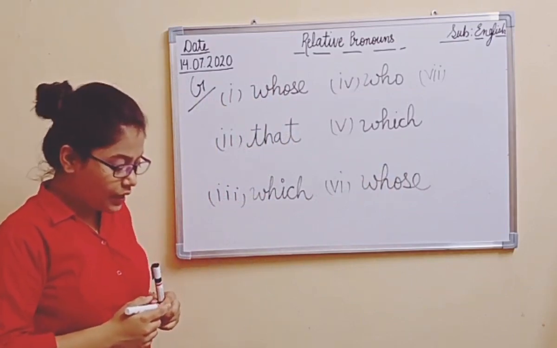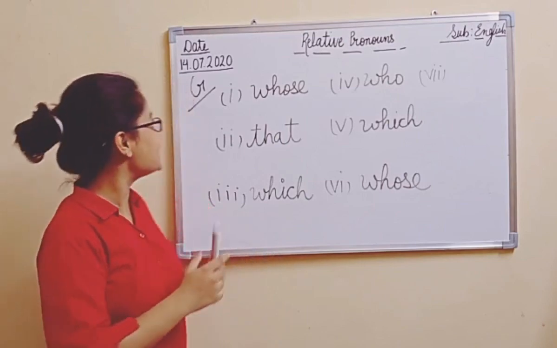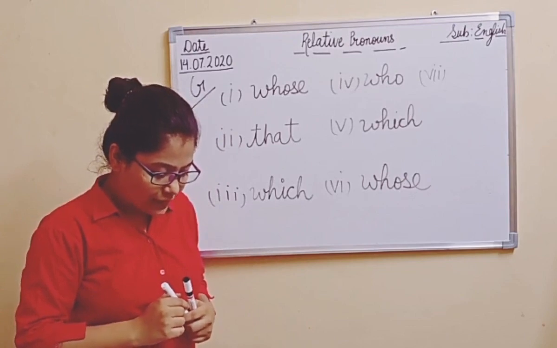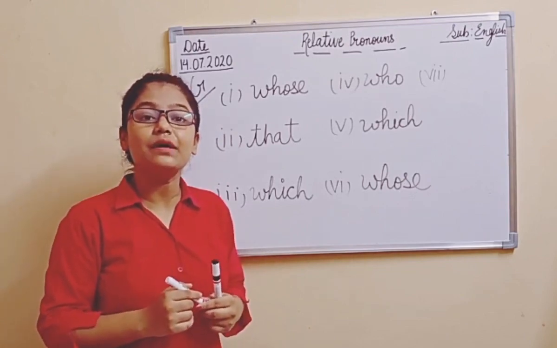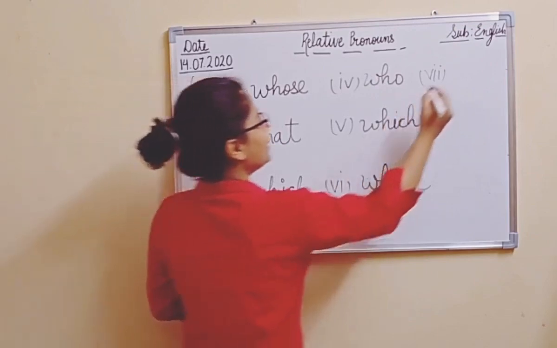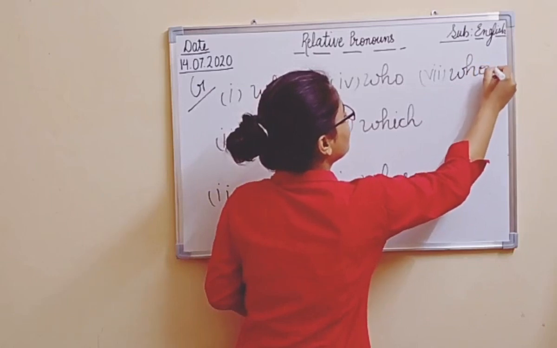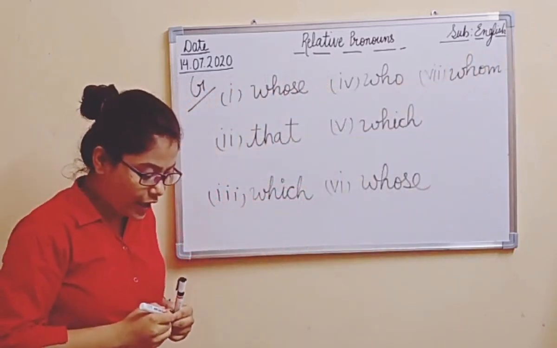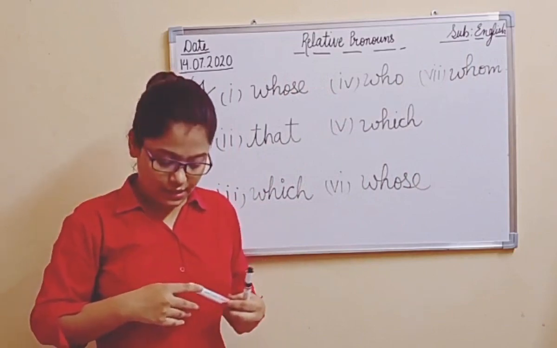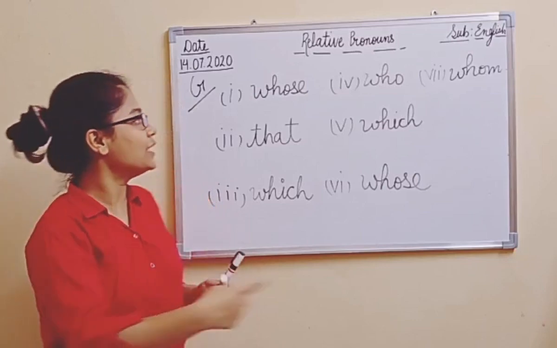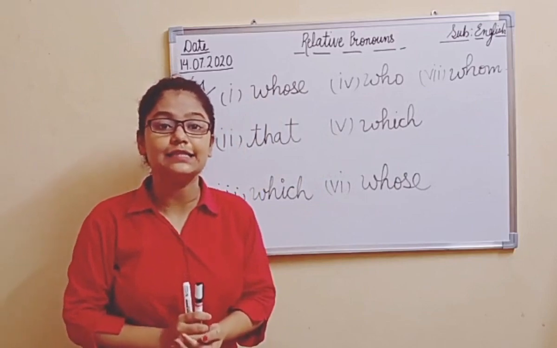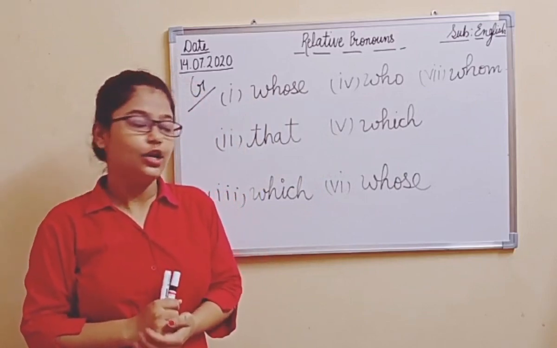Right? Now come to the last sentence of exercise number G. The boy dash the teacher called stupid later became a famous inventor. The boy whom the teacher, see here what I am using? I am using whom. The boy whom the teacher called stupid later became a famous inventor. Right? So this is what exercise number G is all about. You have to fill the exercise with the help of a pencil. Right? All of you know this.